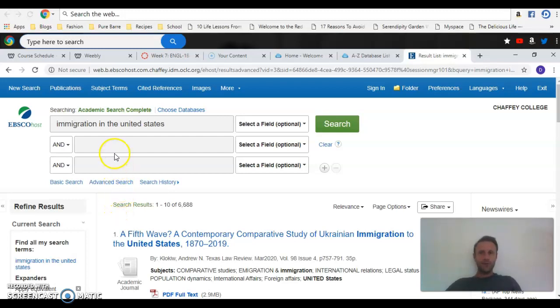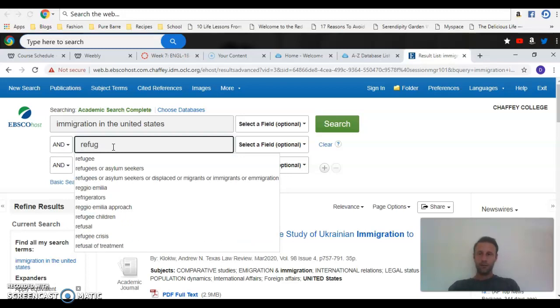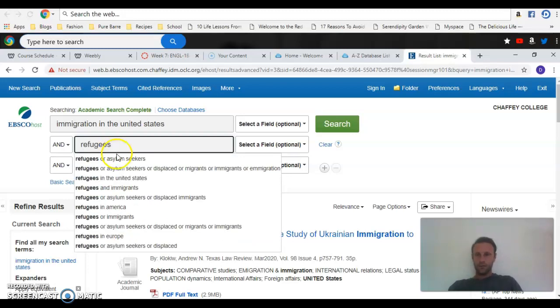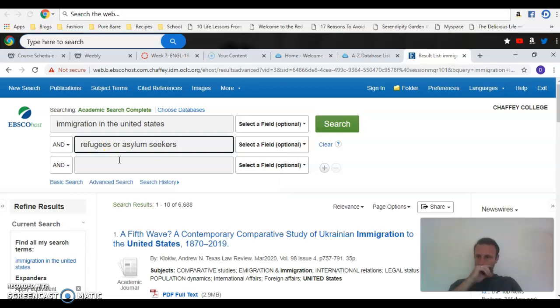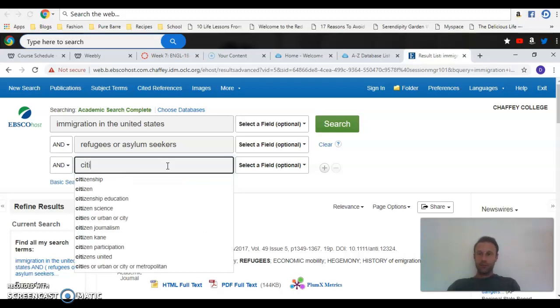And like I said, my research, I really want it to be on refugees and asylum seekers. So let's go with refugees or asylum seekers. Check that out. All right, we'll go search. Okay, we're narrowing it down even more. We only have 569 articles. All right. And then you can maybe type in something like citizenship.